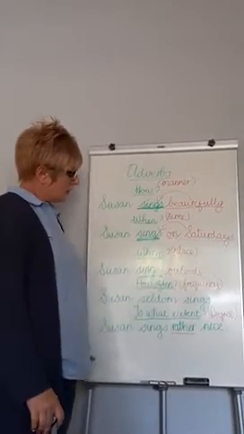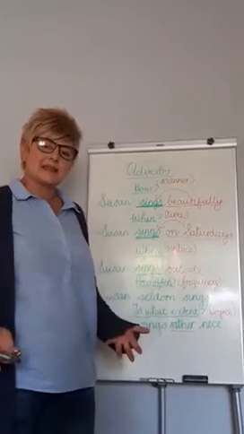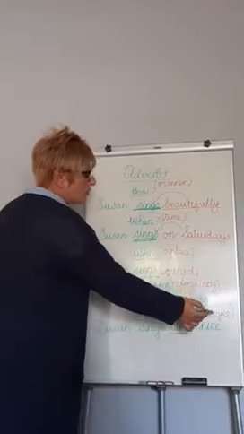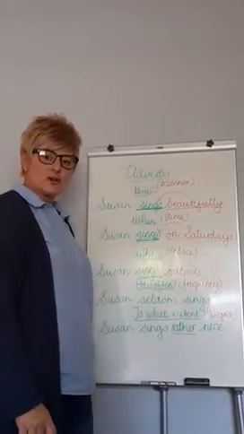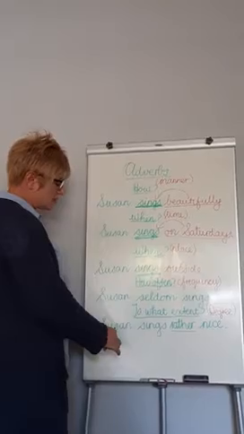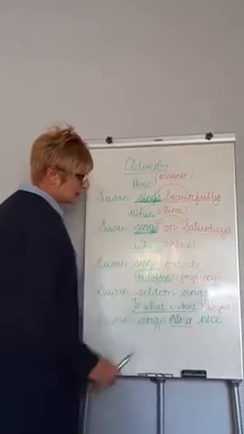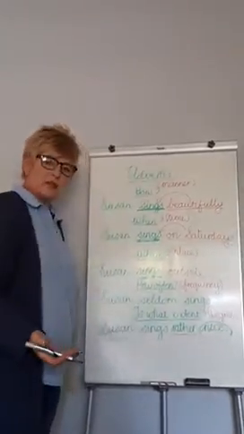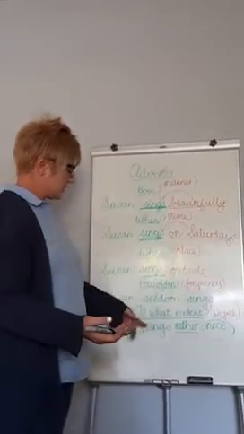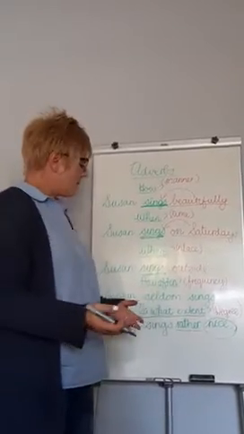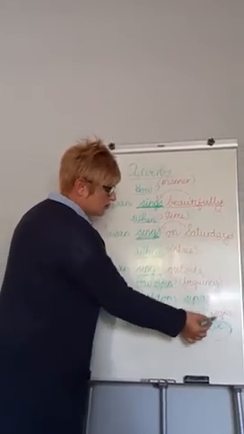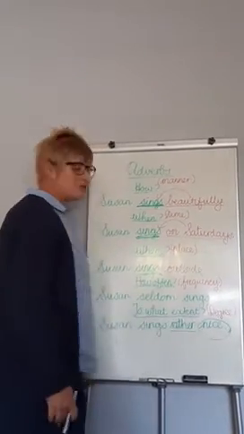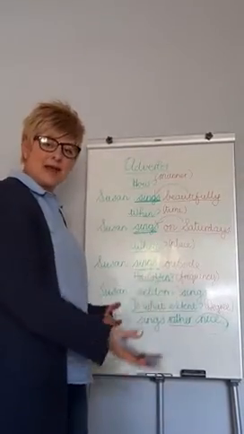The last one, we want to ask ourselves the question, to what extent? How badly or how much did this happen? So we call that an adverb of degree. And if you look at this, Susan sings rather nice. Now the word nice, you could tell me, is an adverb of manner if you think about what we did there. Susan sings nicely. We could say that, but because we are adding to the adverb here, we are going to say this is an adverb of degree, because it tells you more about another adverb.